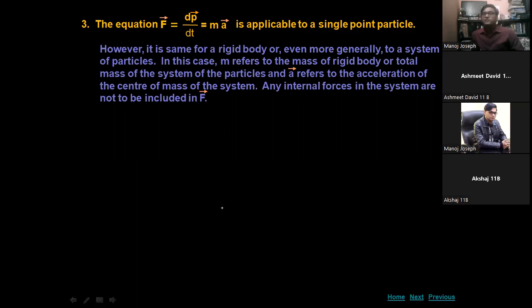In this case, m refers to the mass of a rigid body or the total mass of the system. If there is a single point particle, then the mass represents the mass of that particle. If we are applying the force on a system of particles, then the mass is the total mass of the particles which are there in the system. So m refers to the mass of the rigid body or total mass of the system of particles, and acceleration refers to the acceleration of the center of mass of the system.